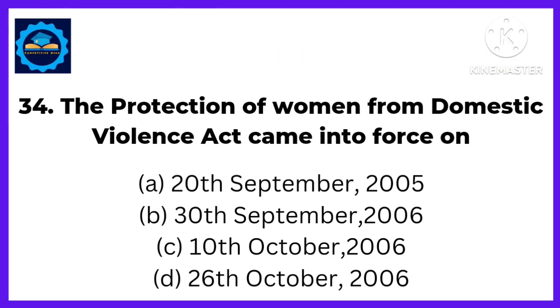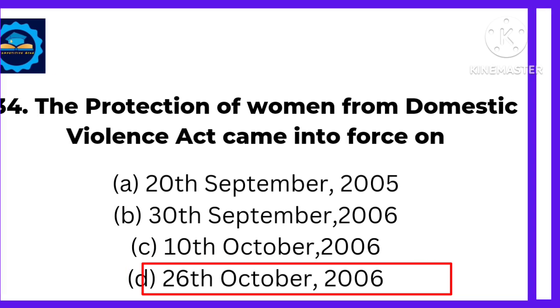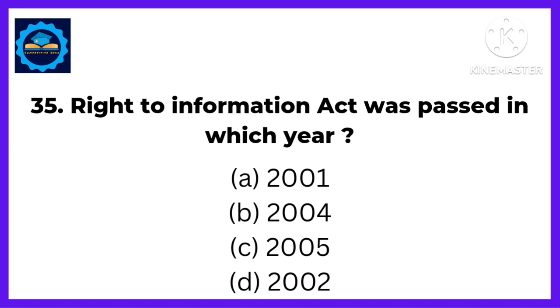Next, the Protection of Women from Domestic Violence Act came into force on, answer, on 26th October 2006. Next, Right to Information Act was passed in which year? Answer, in 2005.